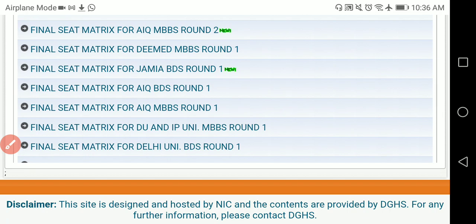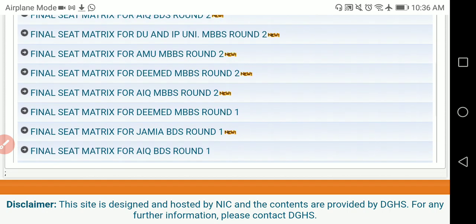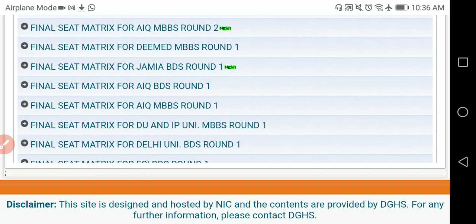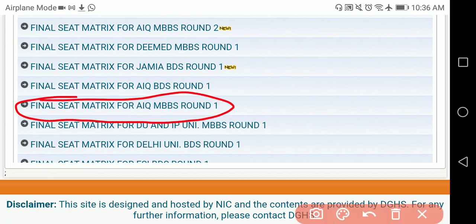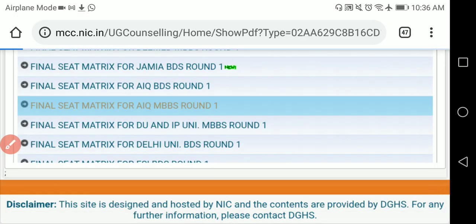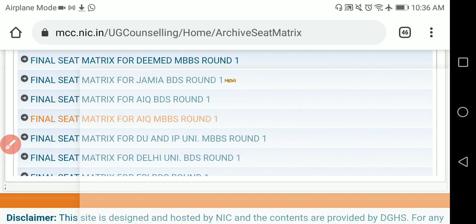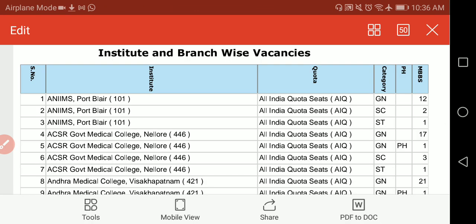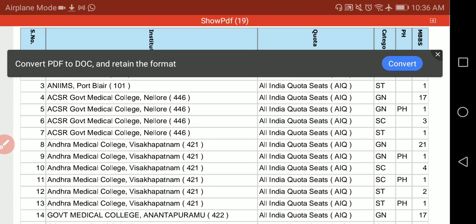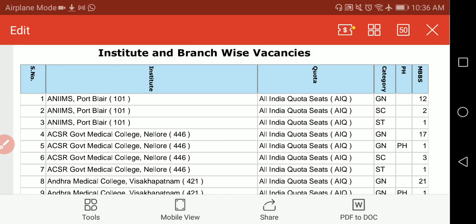See seat matrix for deemed MBBS round 1. Seat matrix for All India quota round 1. See the final seat matrix for All India quota round 1. You click on this, so that you will come to know. Download this particular PDF and it will open just now. Now you can see the PDF is going to open. Now you can see in this particular case all institution and branch wise vacancies for round 1, right?